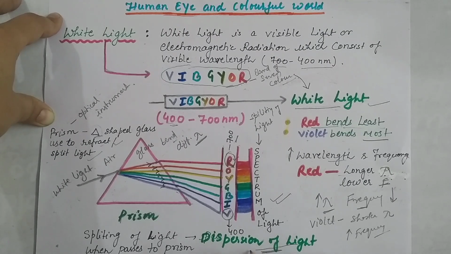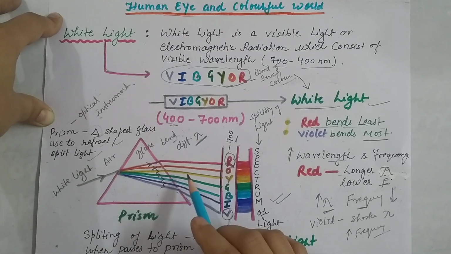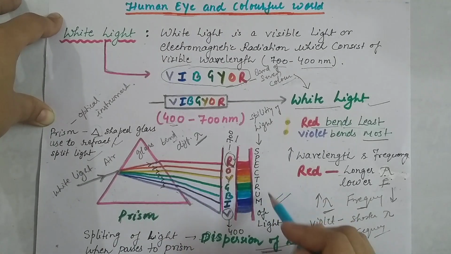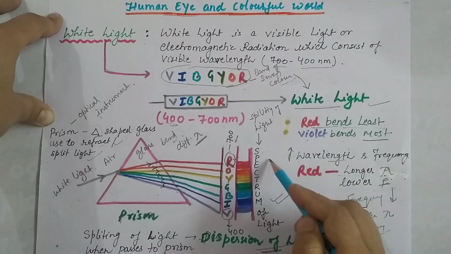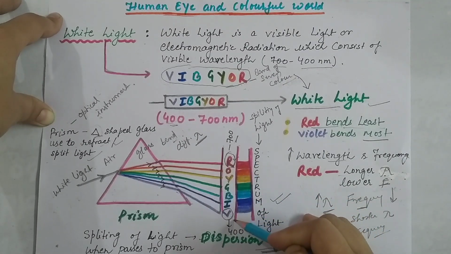So dispersion of light is a process or phenomenon in which light, when it passes through a glass prism, splits and produces the spectrum of light. And the spectrum of light means the band of 7 colors.